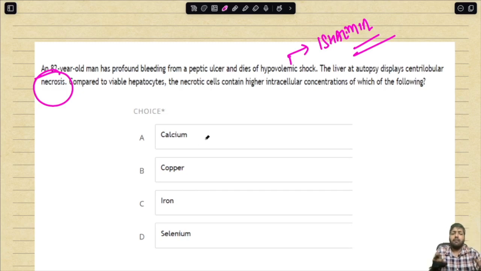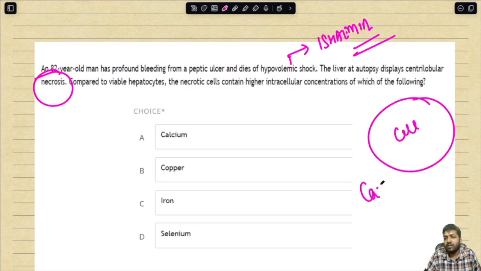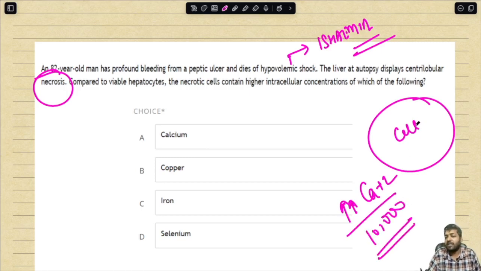Remember one thing. Whenever there is cell injury, especially when necrosis is taking place, always remember that outside the cell, as long as the cell membrane is well maintained, the concentration of calcium on the outer aspect is always higher, 10,000 times higher as compared to the calcium present inside the cell. Even inside the cell cytoplasm, most of the calcium is sequestered in the endoplasmic reticulum or in the mitochondria. It is not present free in the cytoplasm.